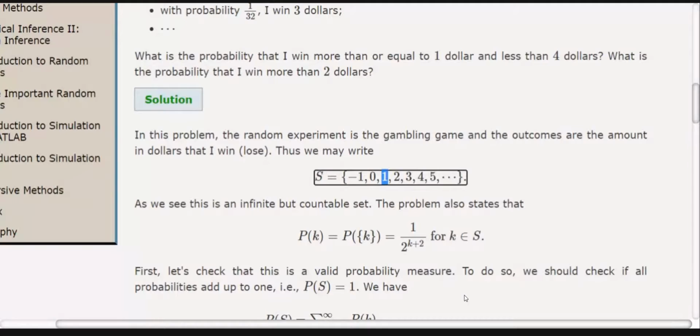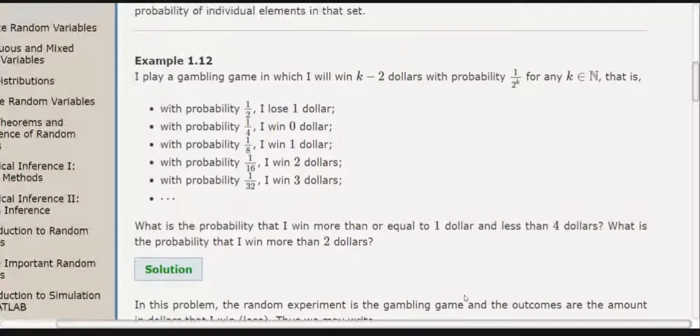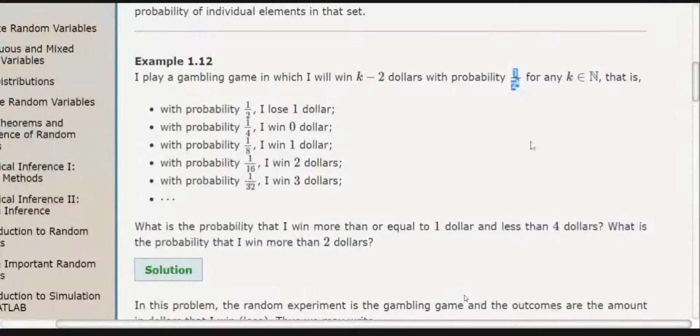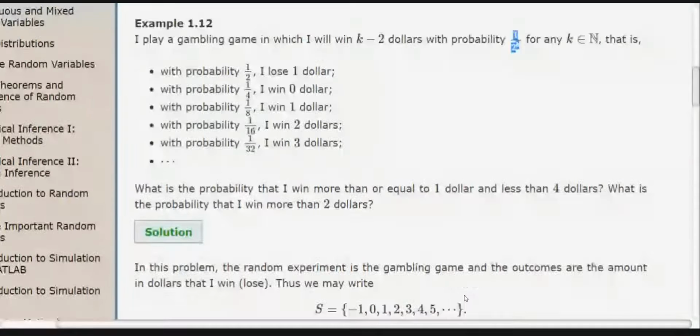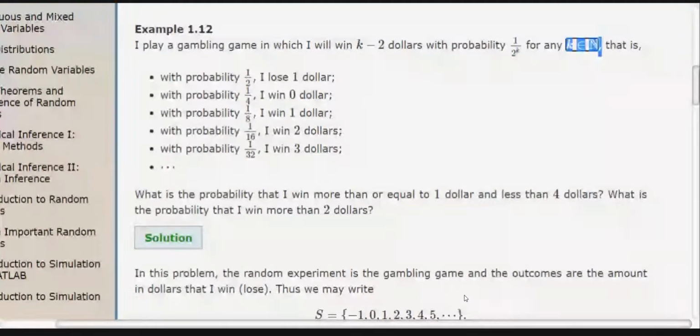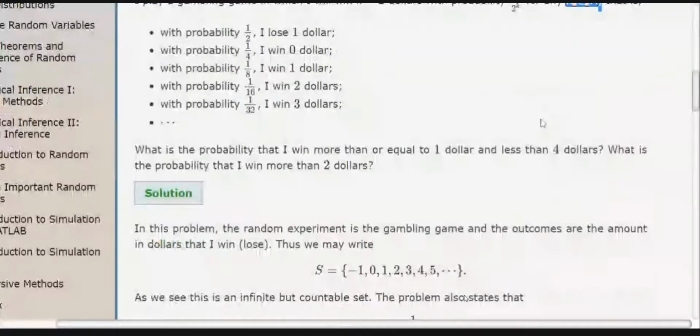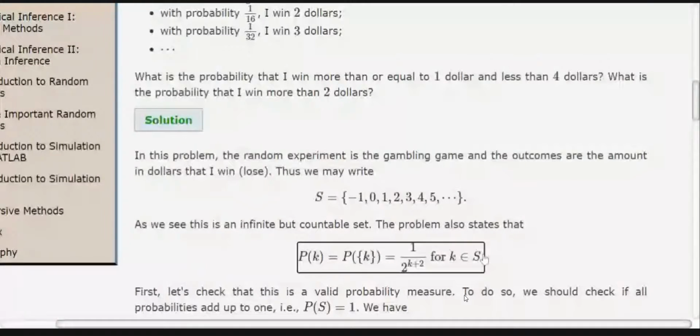You will see this. First we assign the probability. The probability is already given here, 1 upon 2 raised to power k for a natural number. So probability of k is equal to 1 upon 2 raised to power k plus 2. Why have I written it like this? Earlier k belonged to the natural numbers. Now k belongs to my sample space S, so for each and every individual outcome, I have to assign a probability.